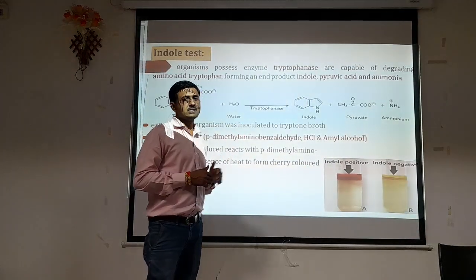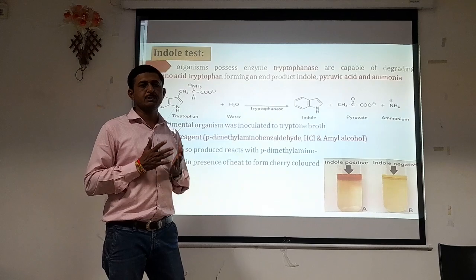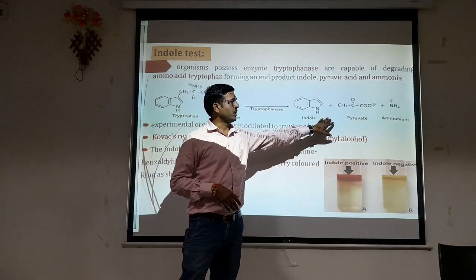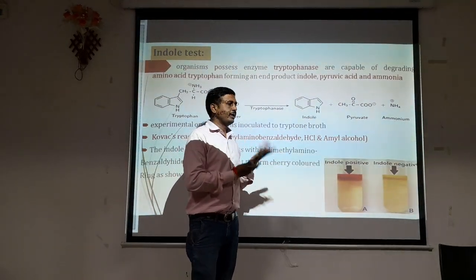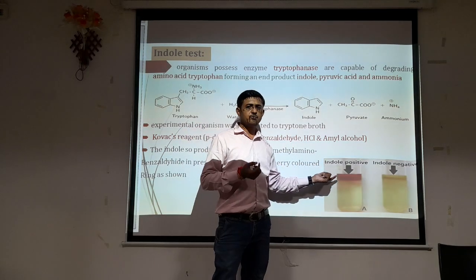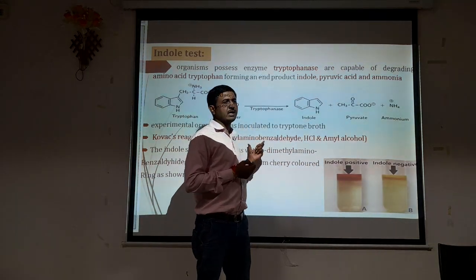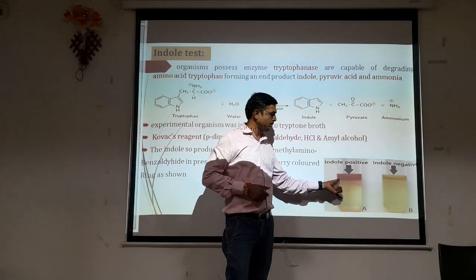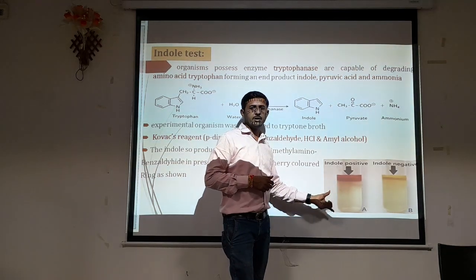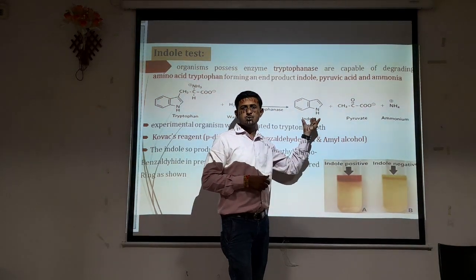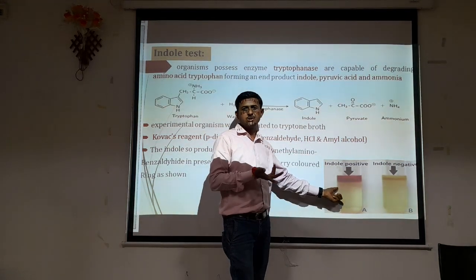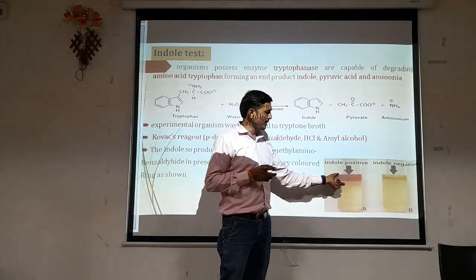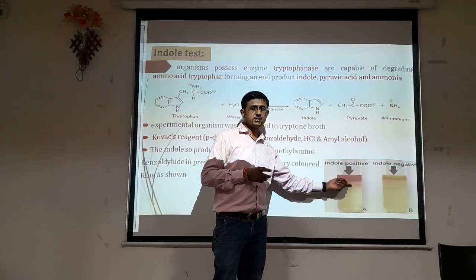If the organism produces the tryptophanase enzyme, it breaks down the tryptophan amino acid into indole, pyruvate and ammonia. To detect that, we add a few drops of Kovacs reagent, that is para-dimethylaminobenzaldehyde plus hydrochloric acid plus amyl alcohol, into the tube. What happens? If indole is produced in that media, the Kovacs reagent reacts with the indole and forms a cherry colored ring at the surface of that broth.